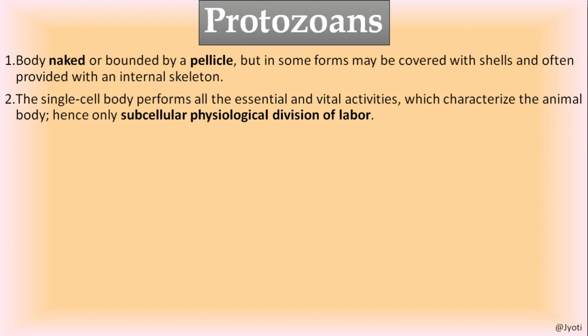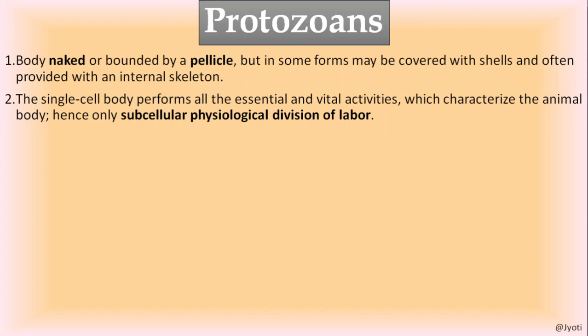In some forms it may be covered with shells and often provided with internal skeleton, like foraminifera. So they have an internal skeleton, a hard structure that provides the structural framework to the organism. The single cell body performs all the essential and vital activities.